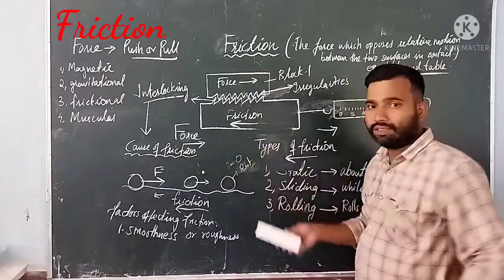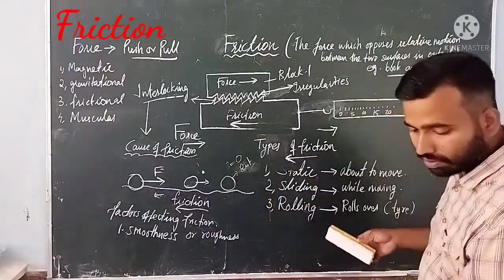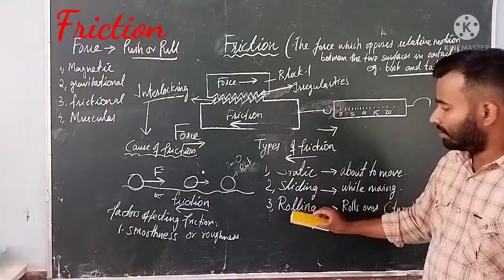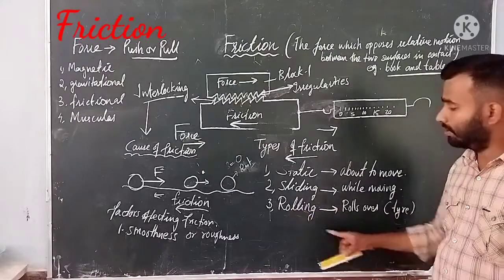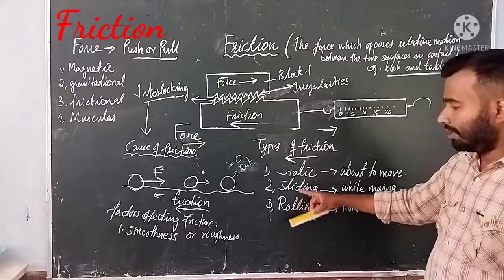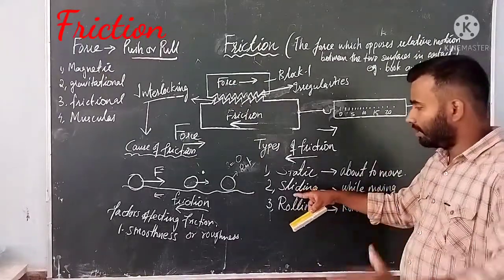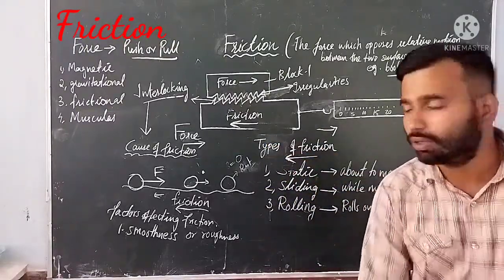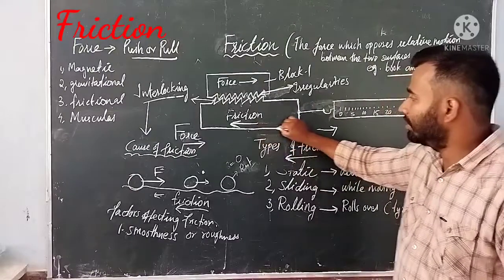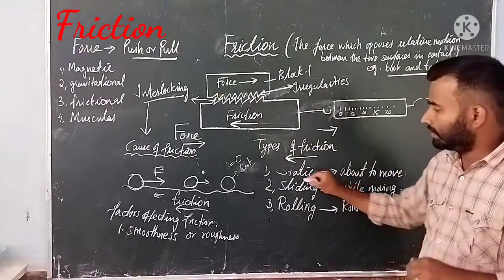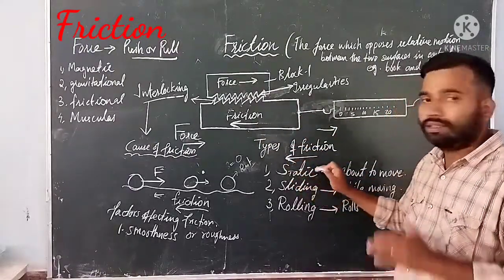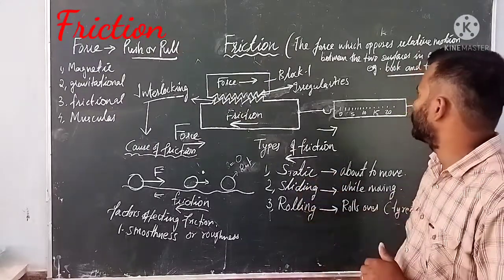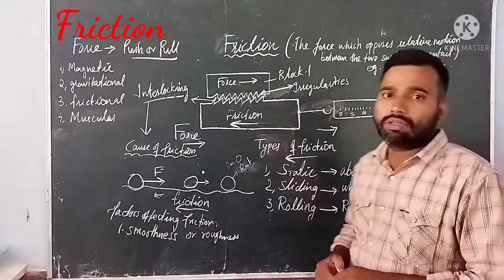That means the amount of force required while rolling is comparatively lesser. The frictional force while rolling will be the least, while sliding it will be a little higher, and static, when the object is about to move, will be the highest. So we can say static friction is the highest friction, then sliding friction, then rolling friction. So these are all about this particular topic.